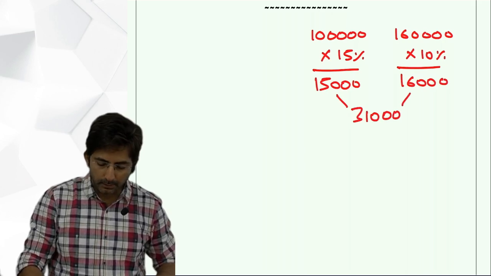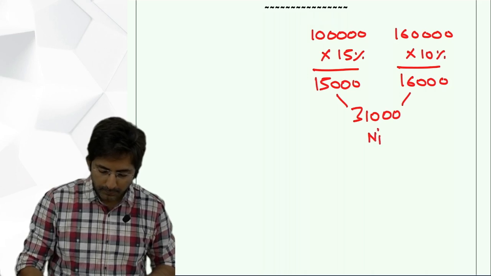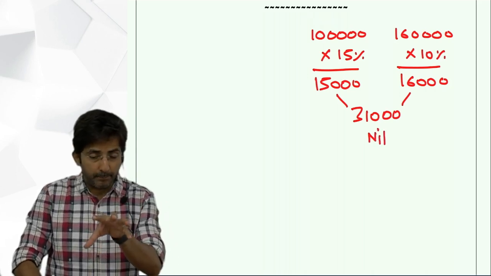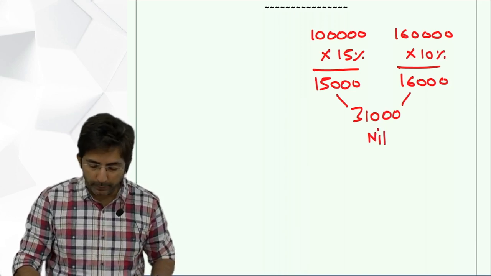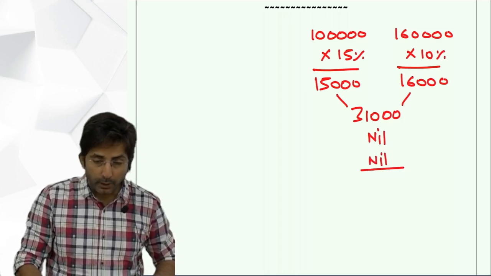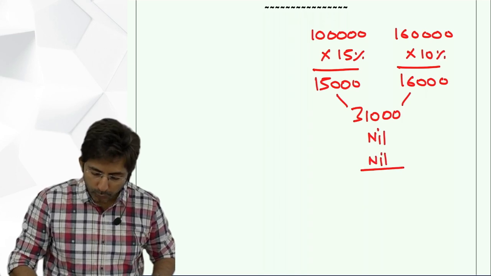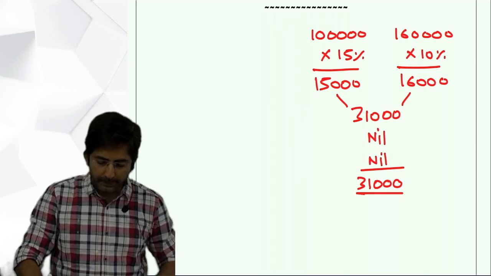Then furniture is not there, so nil. Then rent charged by employer to employee. Is boss charging anything to employee? No, nil. This was own house. So 31,000 is the value of house. This will come to the main statement.